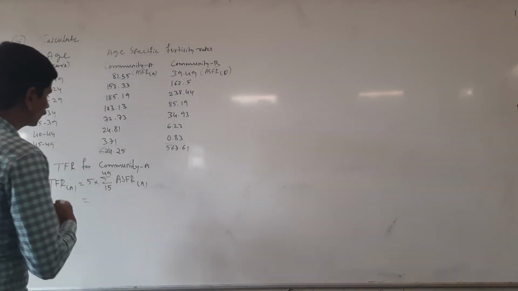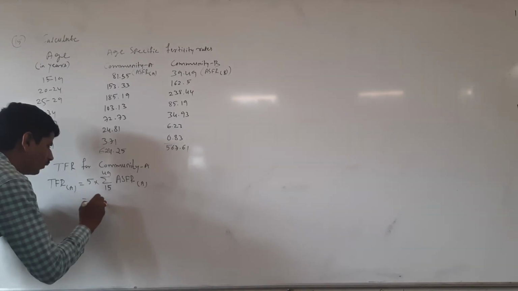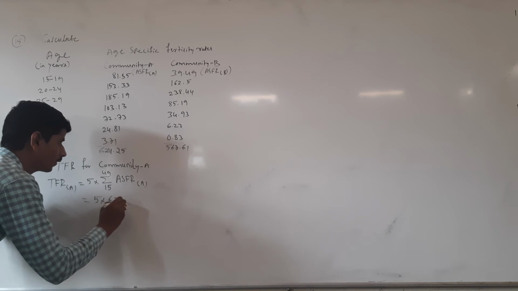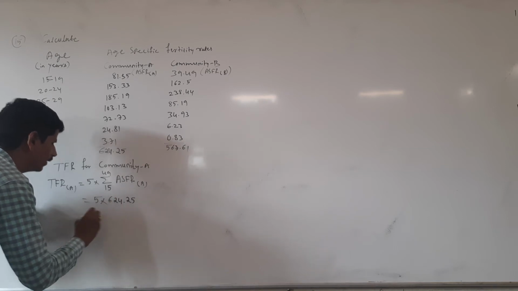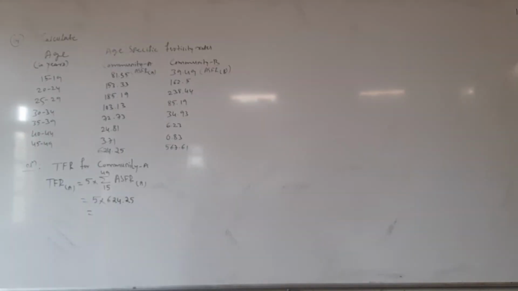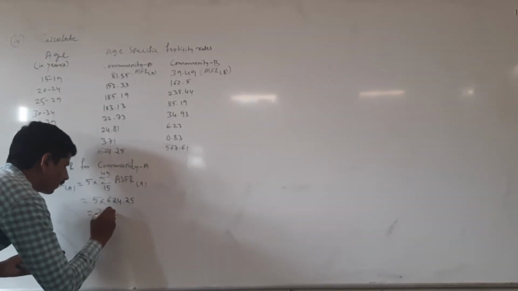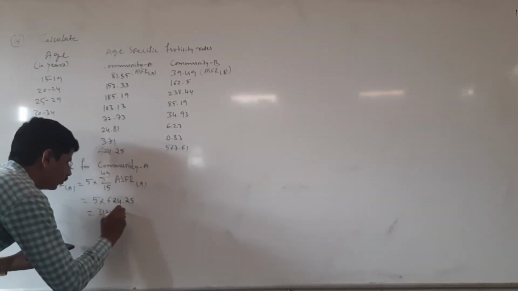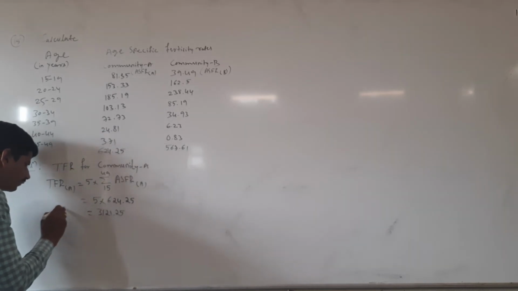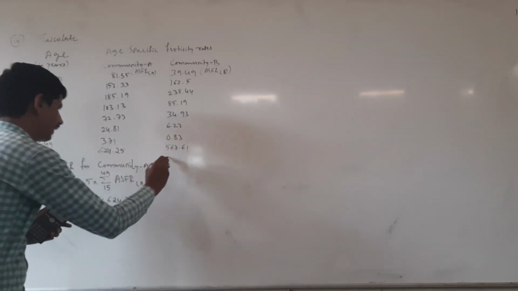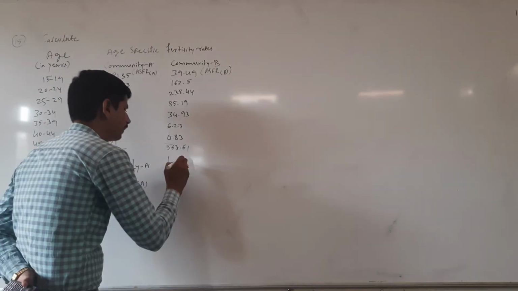Okay, here substitute the values. 5 into sum of ASFR for A, 624.25, then we will get 5 into 624.25 is 3121.25. It is TFR for A. The next, TFR for community B.